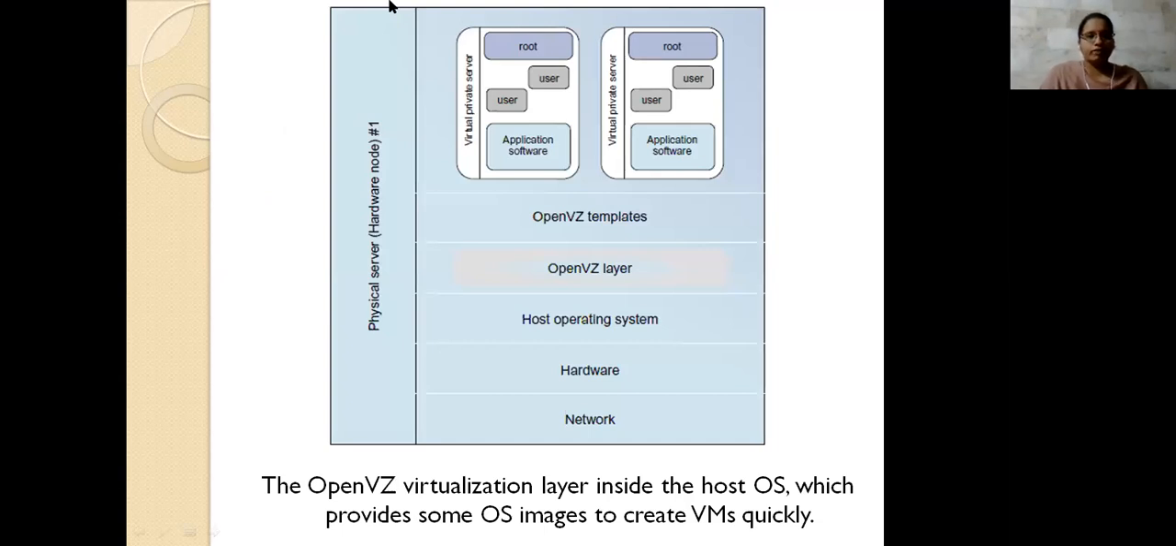So you have the physical server, that is a hardware node. It includes the open virtualization layer, open virtualization templates, host operating system, and hardware network, all of these. Here we have these two representations: virtual private server 1 and virtual private server 2. Here we are providing application services which differ for these environments. So the application software you are using won't be unique, because you are providing different services.